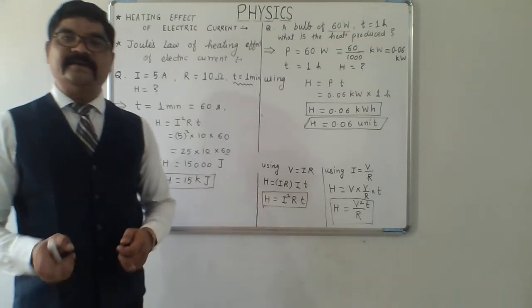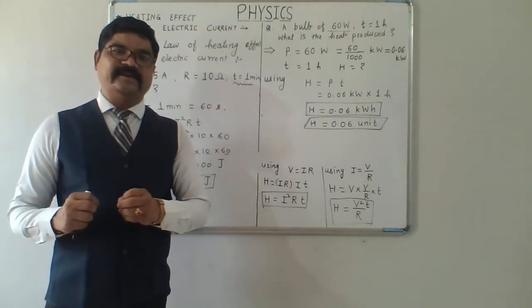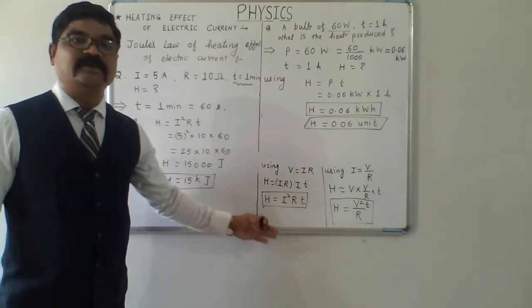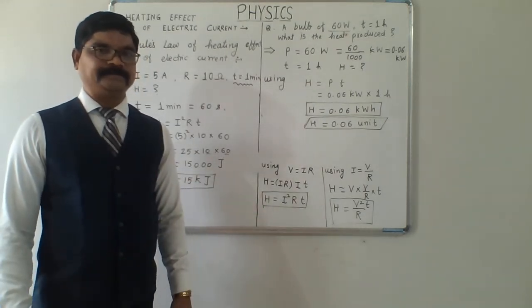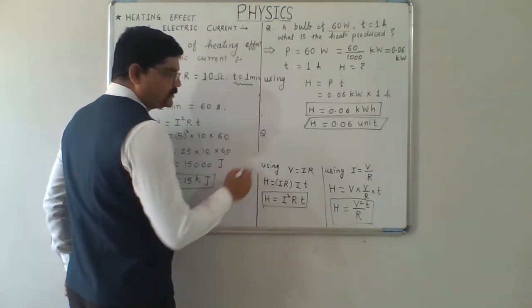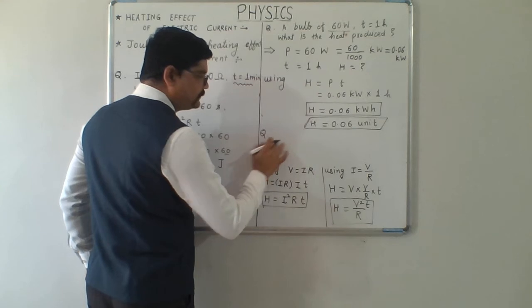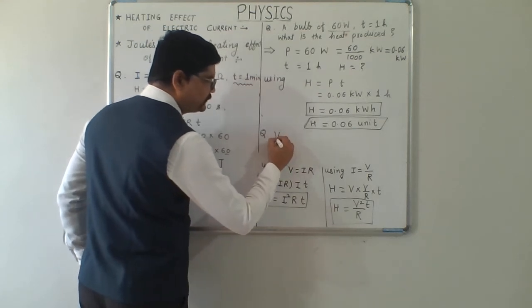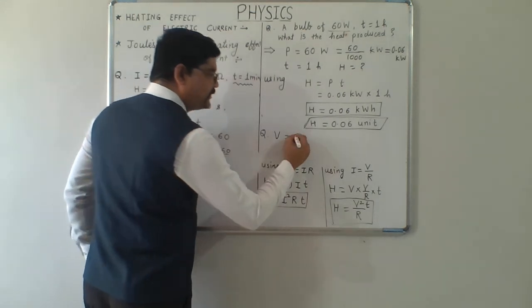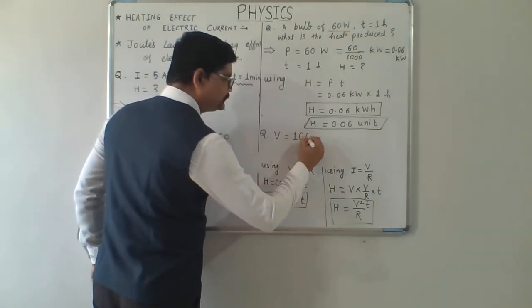First of all, we will need to write what are the given quantities, and then the idea about the formula to be used will get clear. For you, one question I am giving: the bulb is operated across a potential difference of 100 volt.